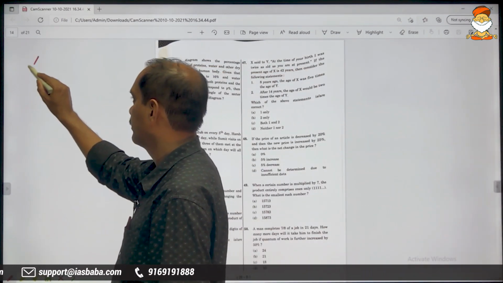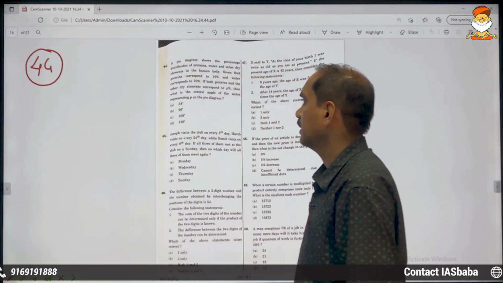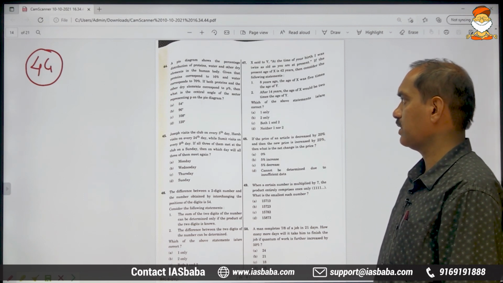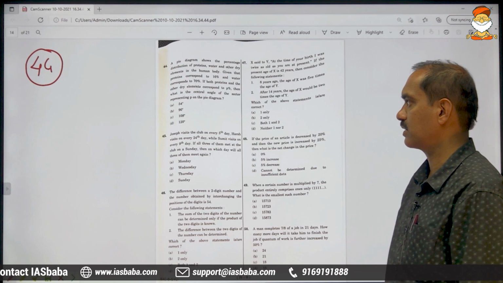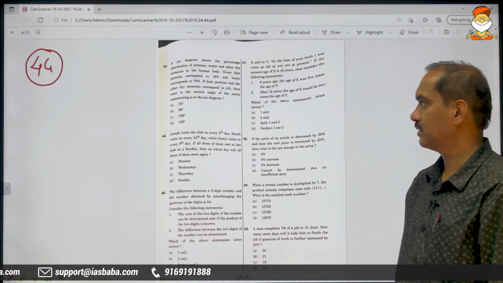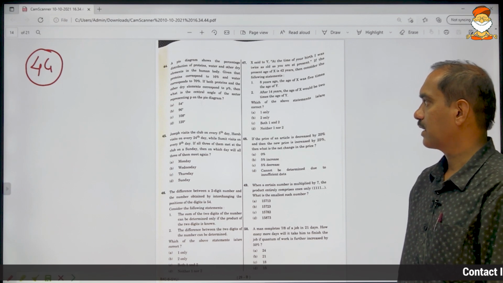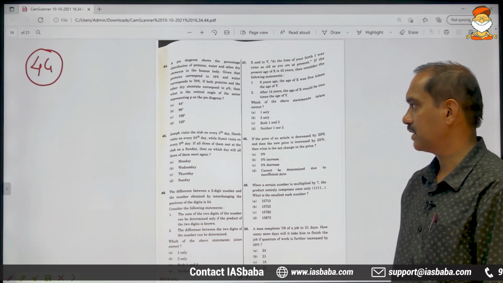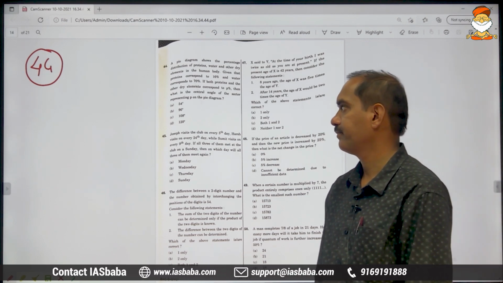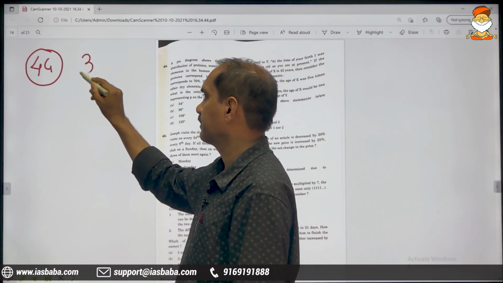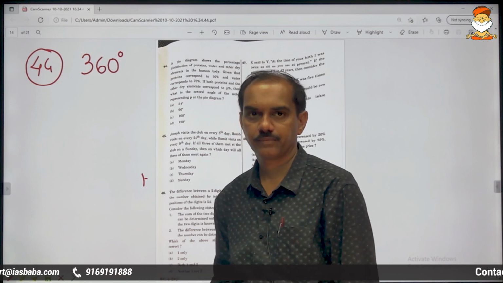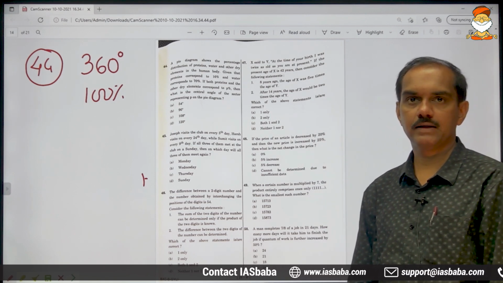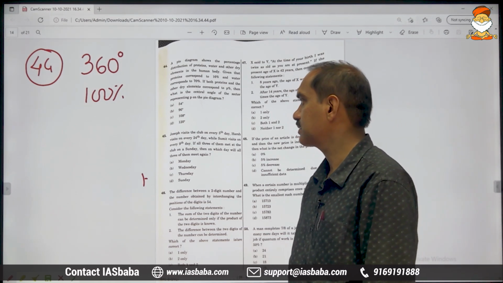Problem number 44. A pie diagram shows the percentage distribution of proteins, water and other dry elements in the human body, given that proteins correspond to 16% and water corresponds to 70%. If both proteins and other dry elements correspond to P percentage, then what is the central angle of the sector representing P on the pie diagram? Pie diagram, we all know that the total is 360 degrees. In case of percentages, the total is 100.